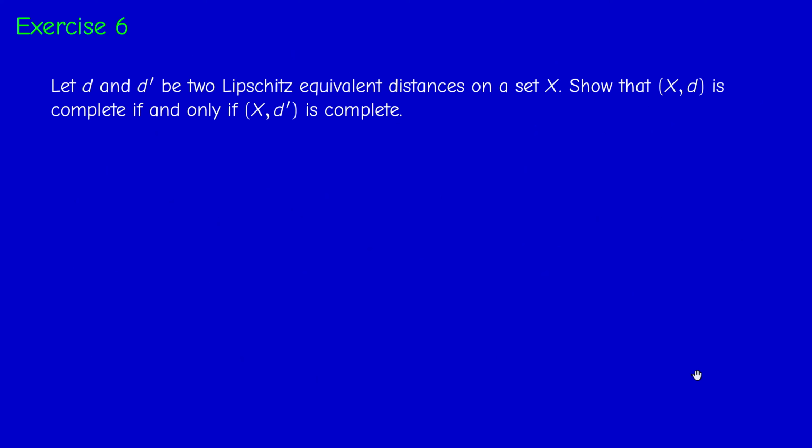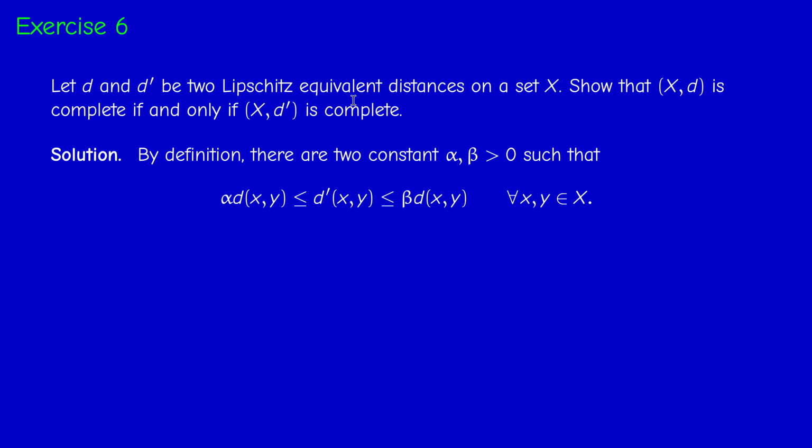Exercise 6. We have two distances d and d prime on the same set X that are Lipschitz equivalent. We shall review what this means. You have to show that (X, d) is complete if and only if (X, d prime) is complete. Here we have to assume something stronger than just topological equivalence. Because if we have two topologically equivalent distances on the same set X, completeness of X with respect to one of them does not necessarily imply completeness with respect to the other. So here we are assuming something stronger than topological equivalence.